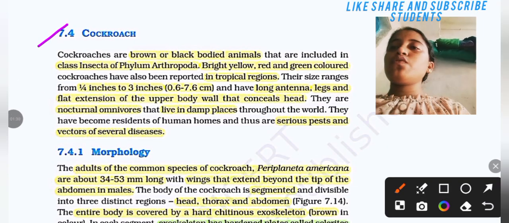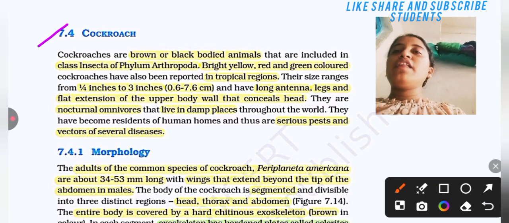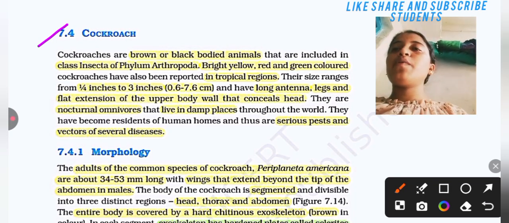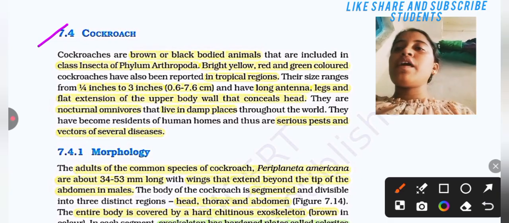Let's read about the cockroach. Cockroaches are brown or black bodied animals that are included in class Insecta of phylum Arthropoda. Bright yellow, red, and green colored cockroaches have also been reported in tropical regions.